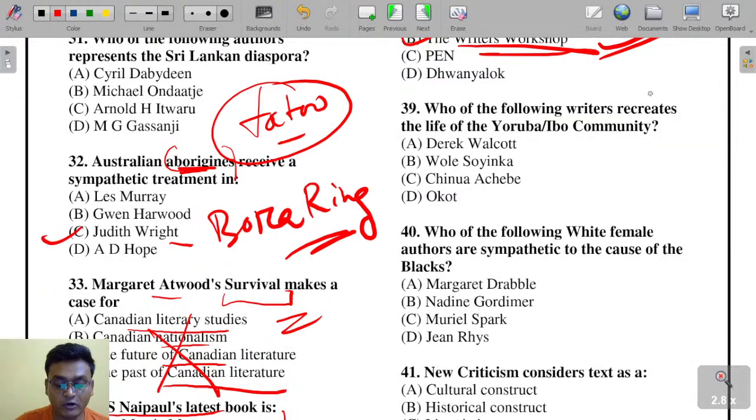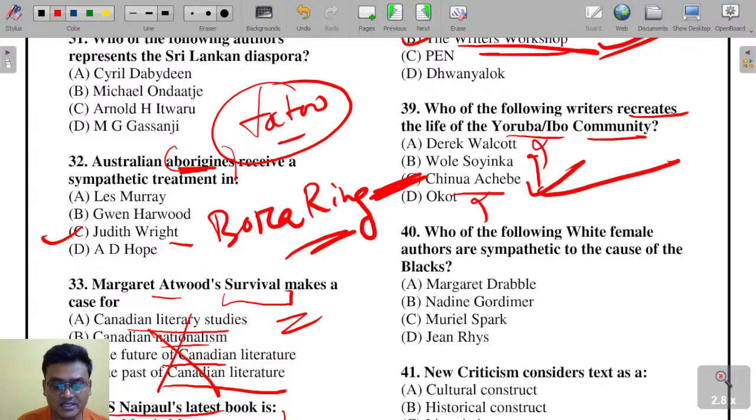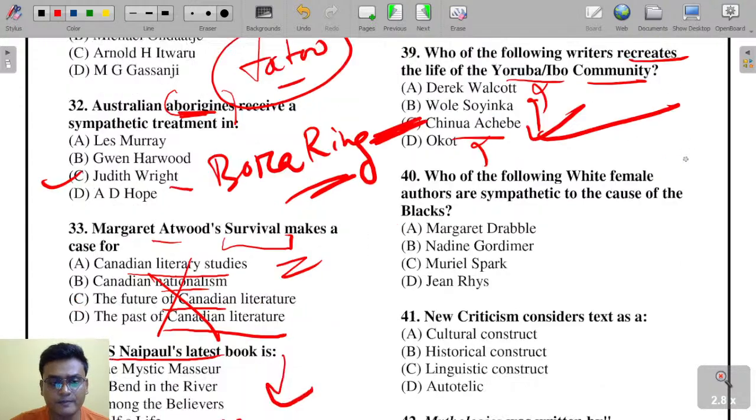Then, which of the following writers recreates the life of the Yoruba or Igbo community? It is Chinua Achebe, who has recreated the life of the Igbo community.